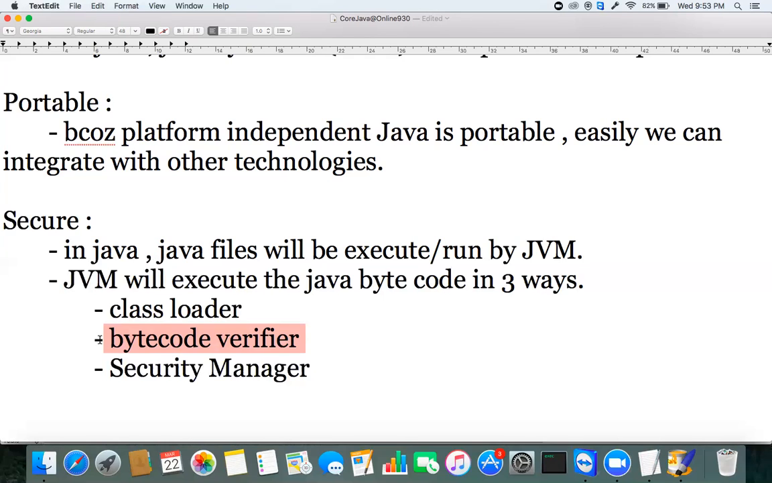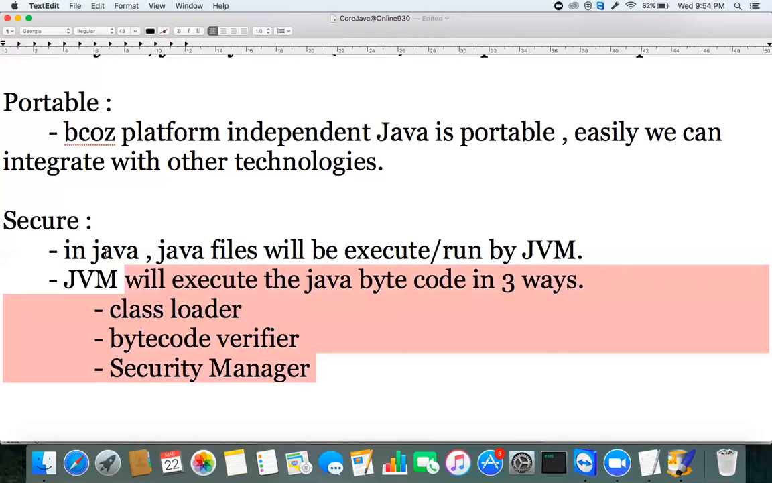The first check is at class loading time itself, whether it's a valid Java bytecode or not. If it is malware, a virus or any other file, it cannot be loaded. Then after loading the .class file, the bytecode verifier checks it. If everything is fine, next it comes to the security manager. By doing these three phases only, a Java program will be executed.